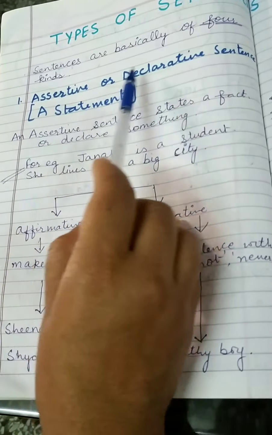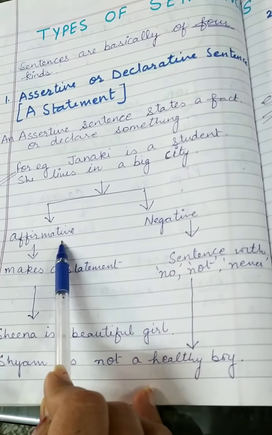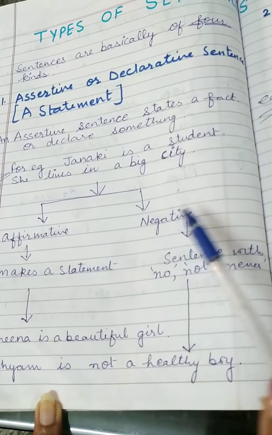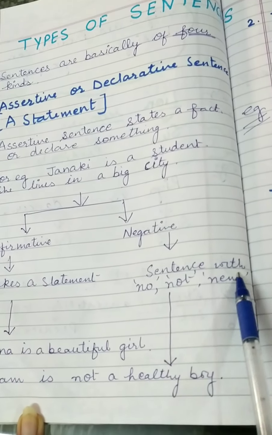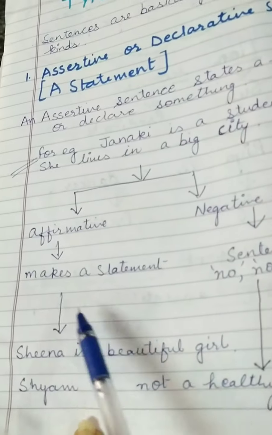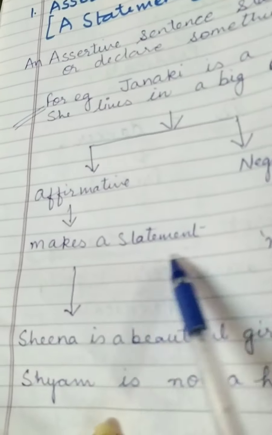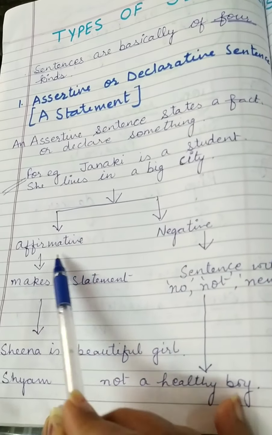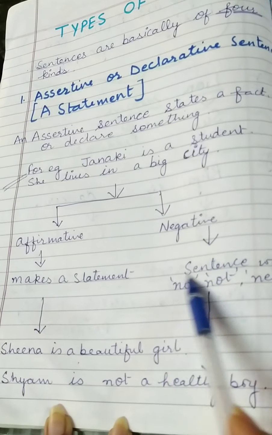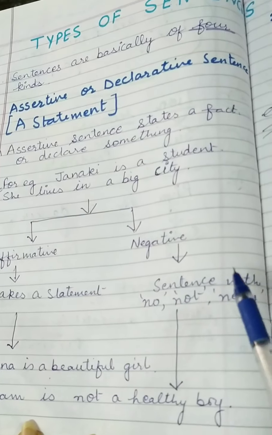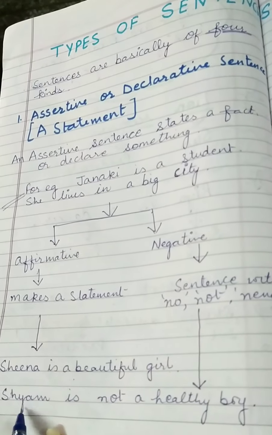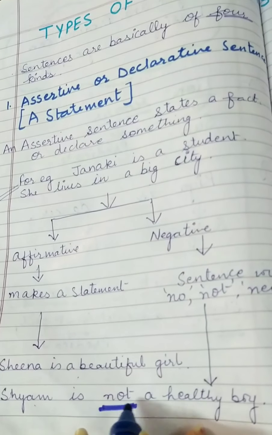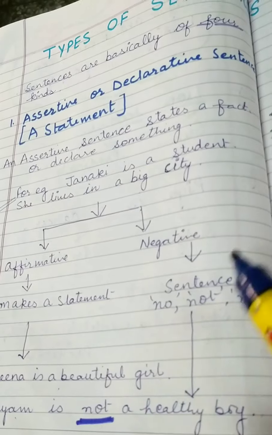Again, these assertive sentences can be further divided into affirmative and negative sentences. Affirmative sentences make a statement and negative sentences use the words no, not, never. Sheena is a beautiful girl. It is a statement and it is affirmative. If we see negative, we are using no, not or never, and the answer is coming in negative. Sham is not a healthy boy. So here we are using the word not. So it is a negative sentence.